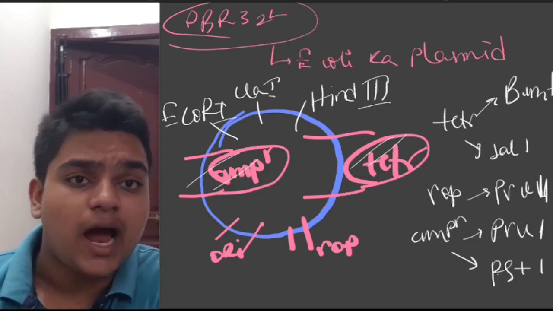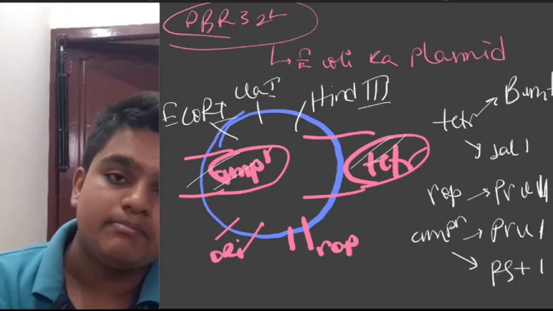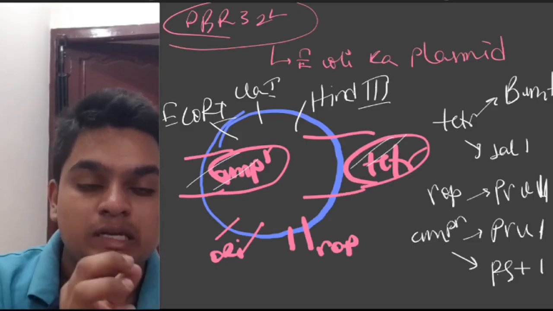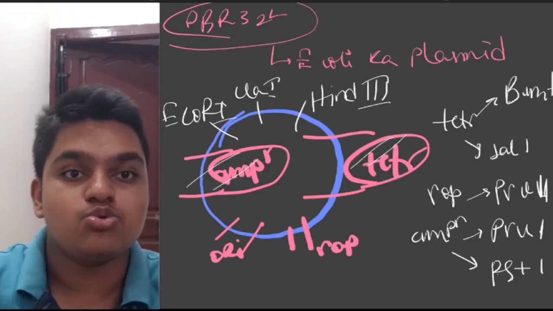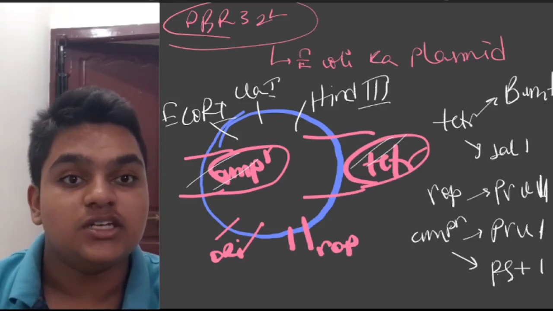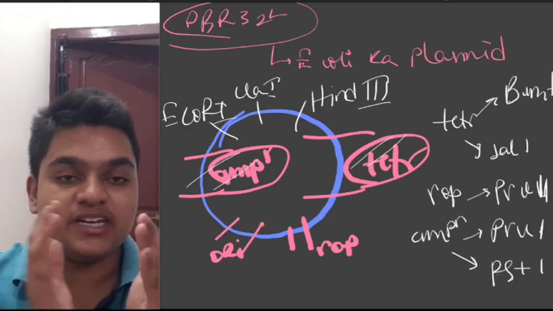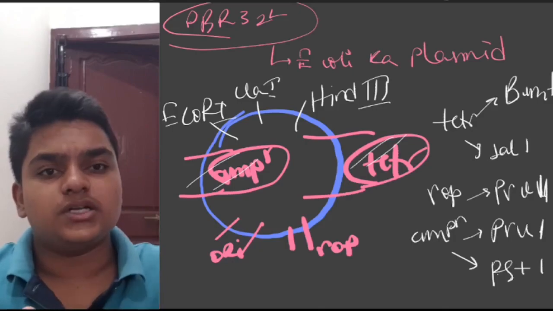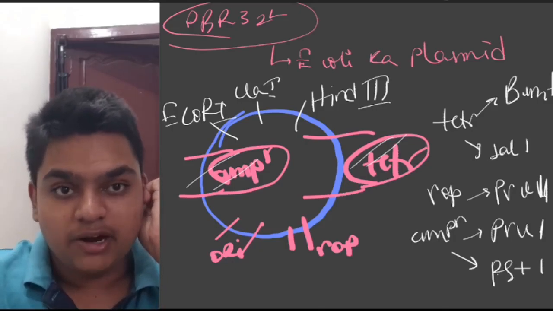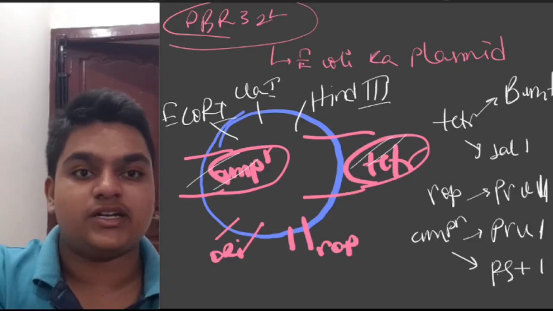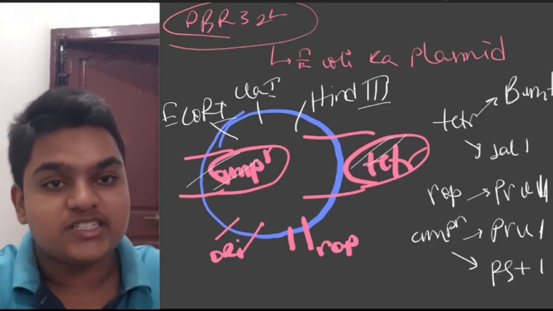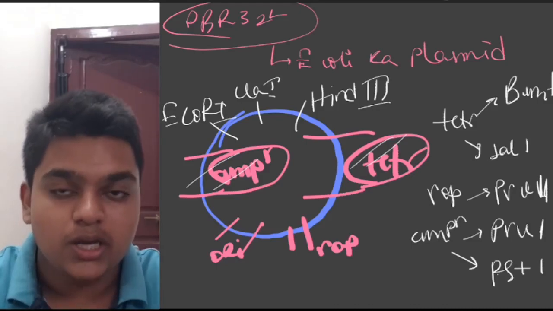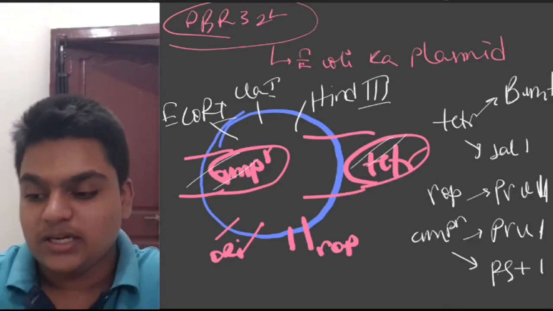Now we have inserted another gene A. What is happening here is that this tetracycline resistance gene is inactivated due to the insertion of gene A. So it is no longer resistant to tetracycline. That is why these recombinants die when they are put into a tetracycline antibiotic solution. That is called insertional inactivation.